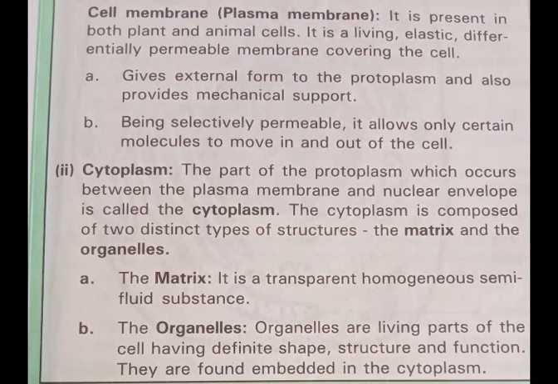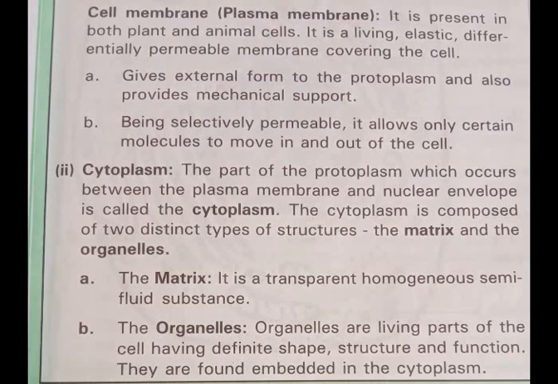Cell membrane, plasma membrane. It is present in both plant and animal cells. It is a living, elastic, differentially permeable membrane covering the cell. It gives external form to the protoplasm and also provides mechanical support. Being slightly permeable, it allows only certain molecules to move in and out of the cell.